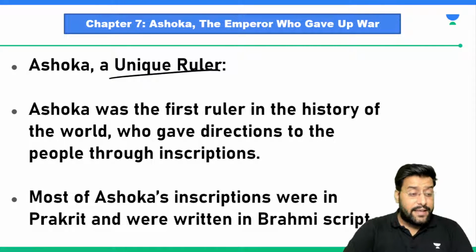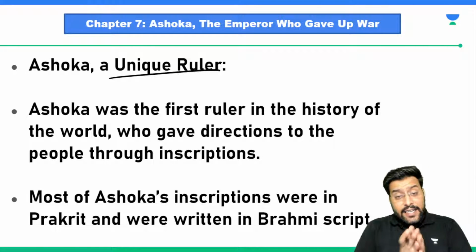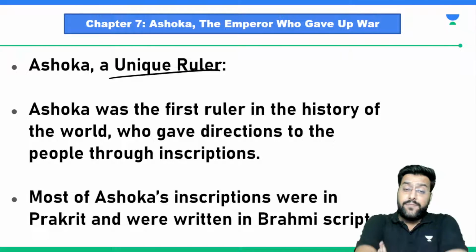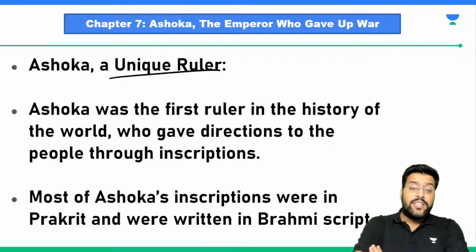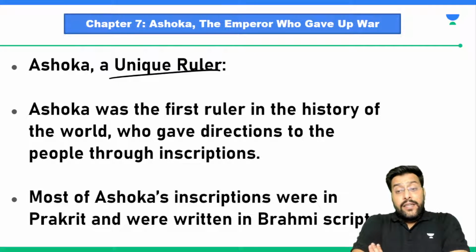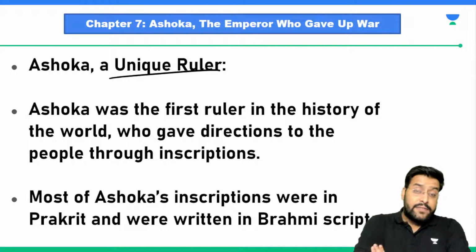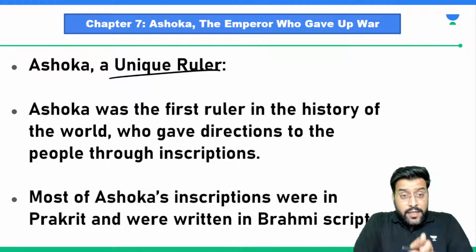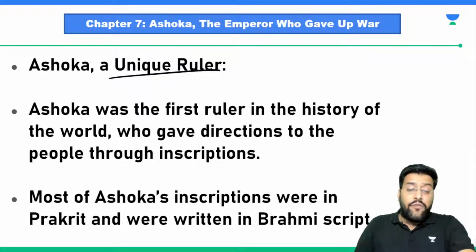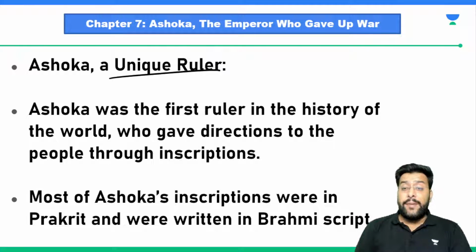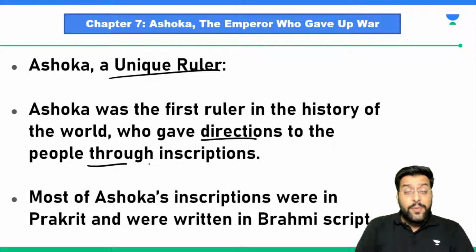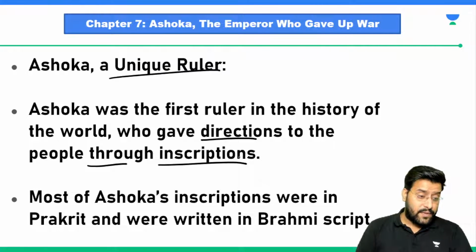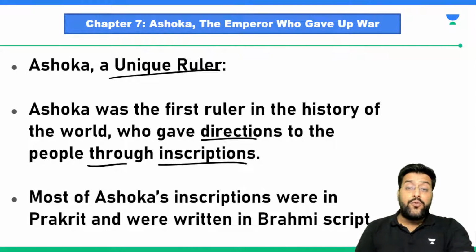Can you please tell me why? What happened that this Kalinga war, fought somewhere around 2400 years ago, somewhere in 261 BC? This important battle ultimately changed the course of an empire, changed the mindset of an emperor. He is a unique ruler because he was the only ruler in history who gave directions to people through inscriptions.